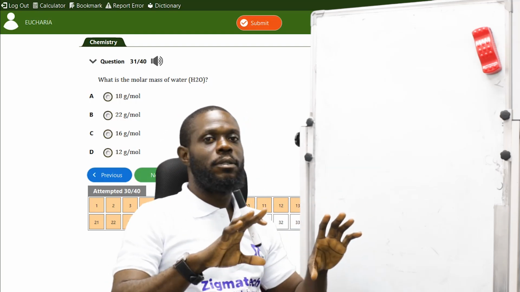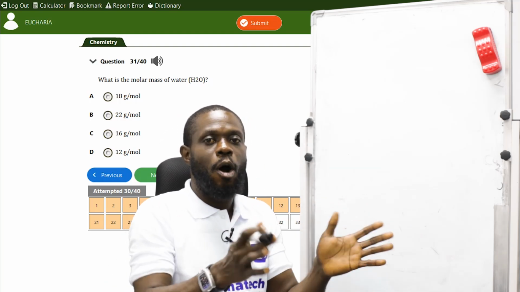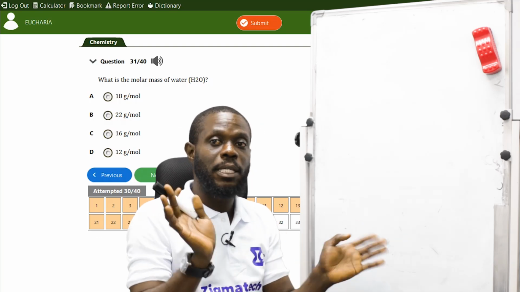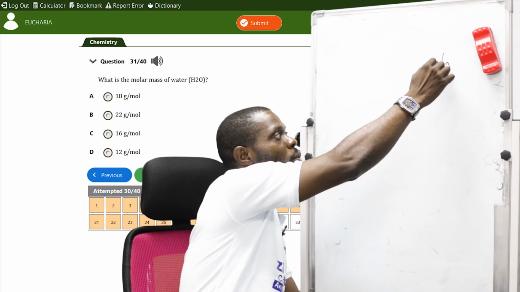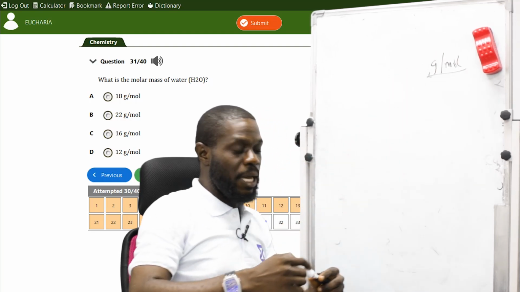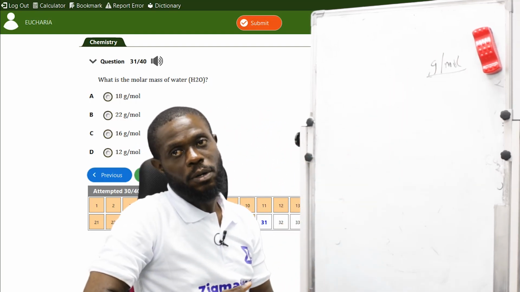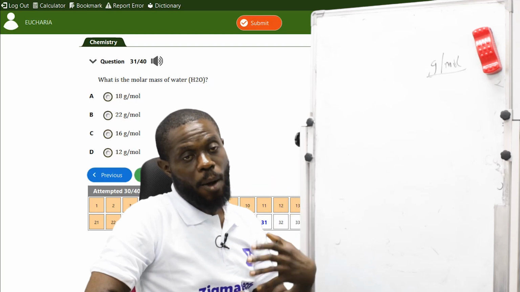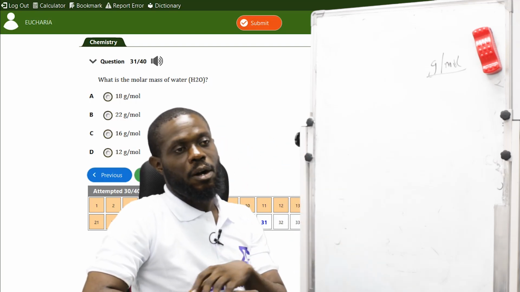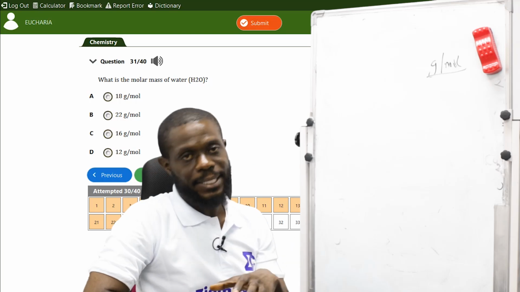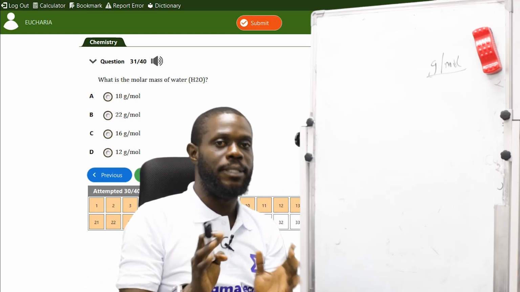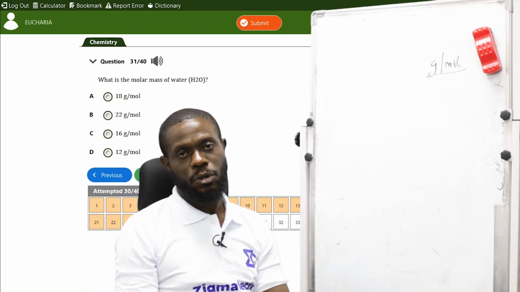When they give you a compound, calculate the molar mass, sum them up, and that's the molar mass. And it's calculated in grams per mole. That's the SI unit. Molar mass is the sum of the masses of the constituent elements. That's molar mass. All right?